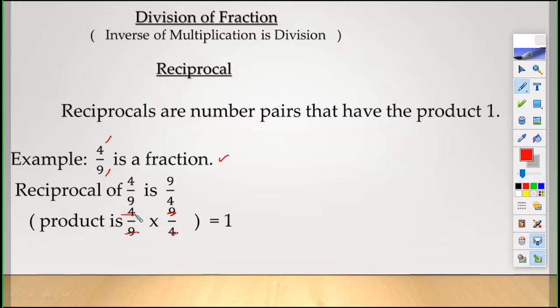The product is 4 by 9 into 9 by 4. 9 and 9, 4 and 4 cancel, giving 1. Reciprocals are number pairs that have the product 1. Now if I ask you, what is the reciprocal of 100 by 101? The answer is 101 by 100. Clear, children?